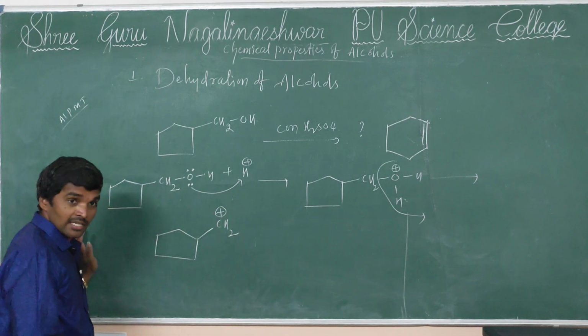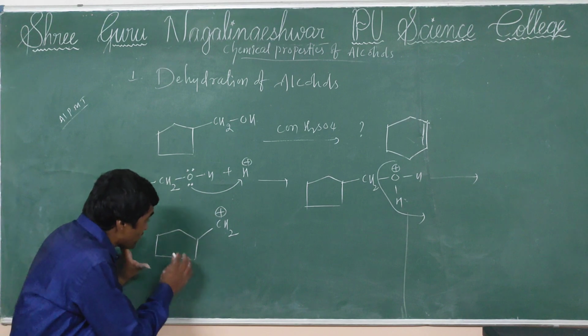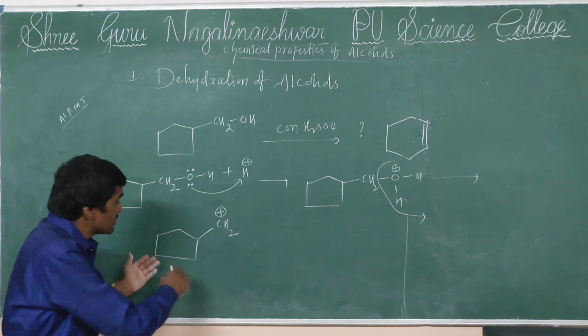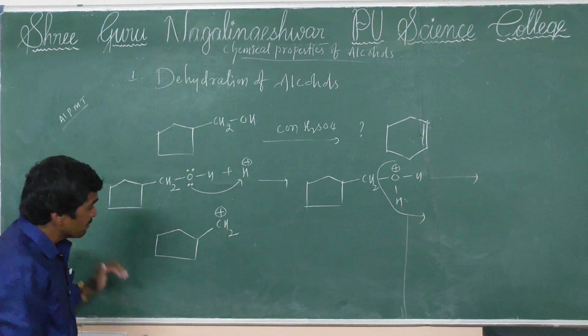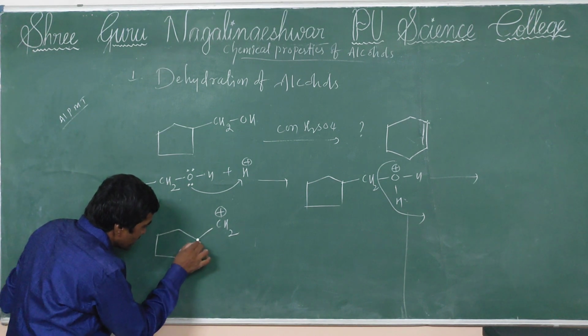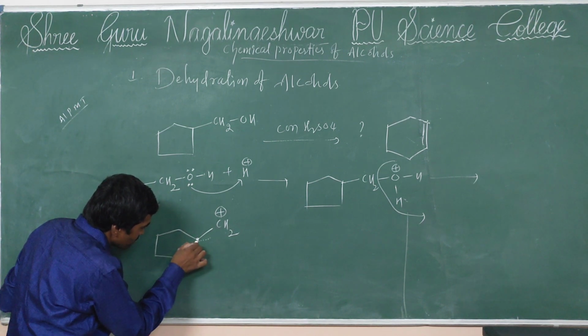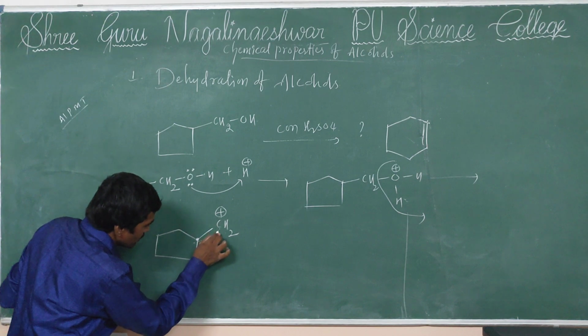The important mechanism is that this 5-member ring gets stabilized by becoming a 6-member ring through cleavage of this bond, with formation of a new bond.